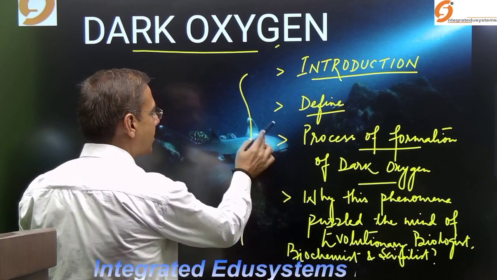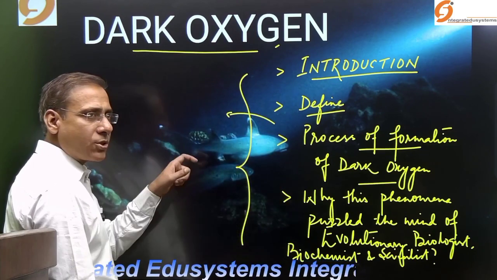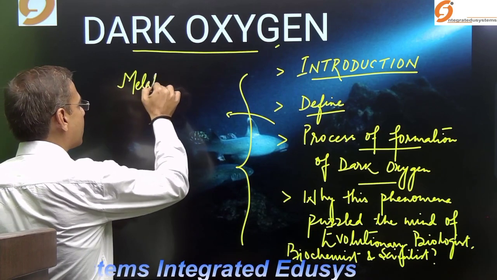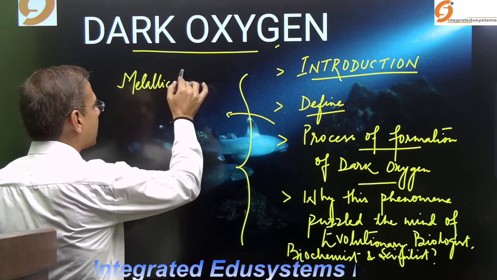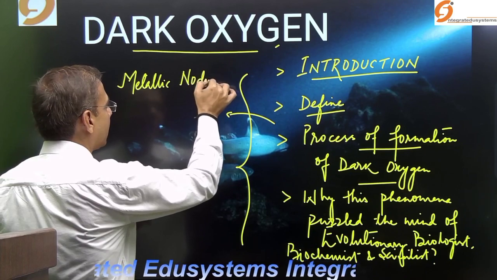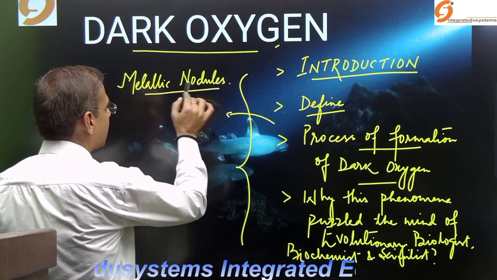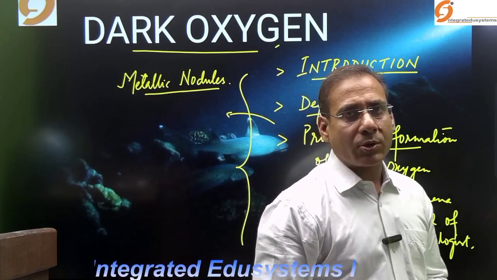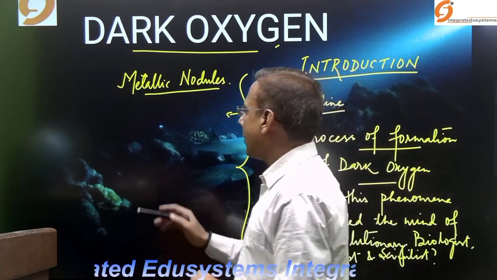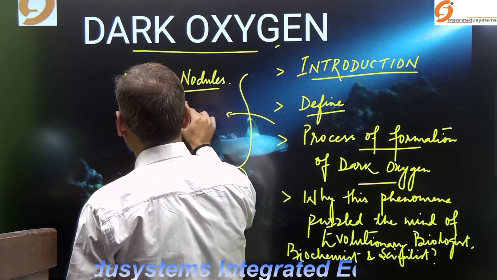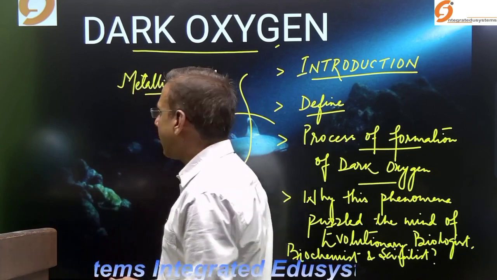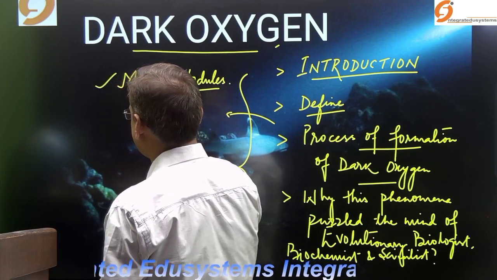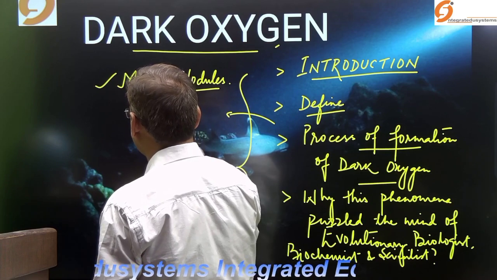When I discuss the formation process, the metallic nodules which are present in the deep sea or the ocean, I have already discussed this topic in geography. They are responsible for the formation as per the recent discovery. So a question may be separately asked on the metallic nodules, and short notes are probable on it.